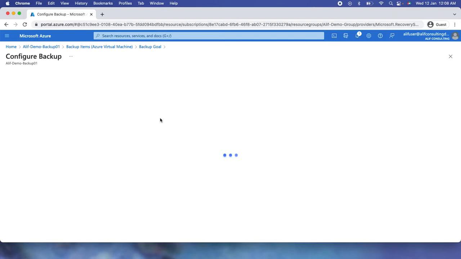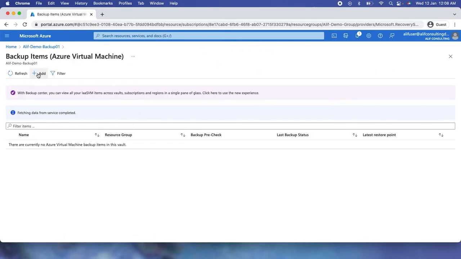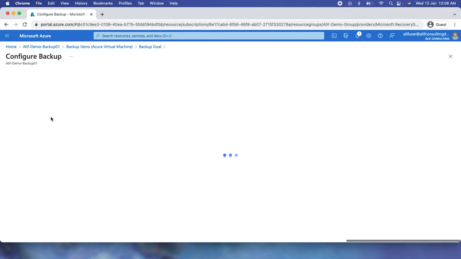It's taking a little time. Okay, so it's still taking a lot of time. So let me go back and add it again and see if that works.